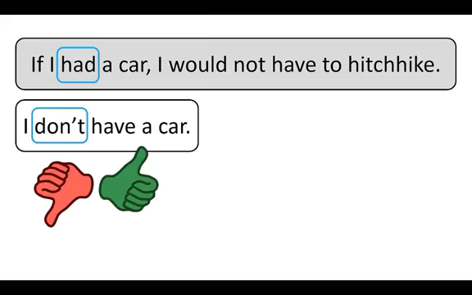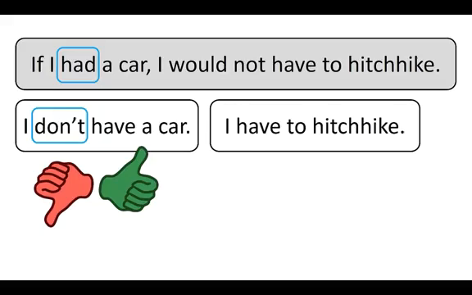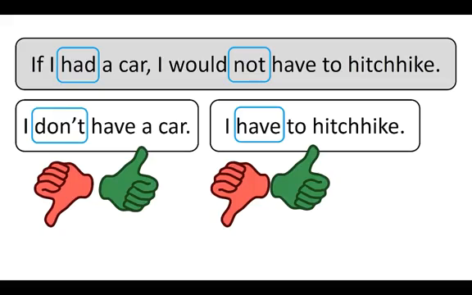Here is the second true statement. I have to hitchhike. For the result clause, again, we will have to change the verb from the affirmative to the negative. For the result clause, you must use would and the base form of the verb.